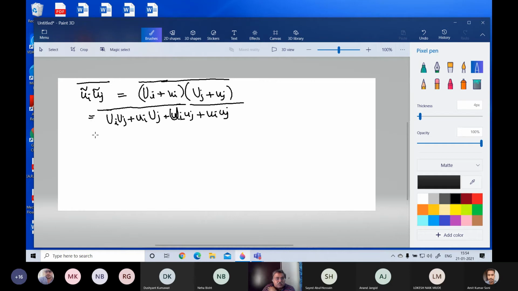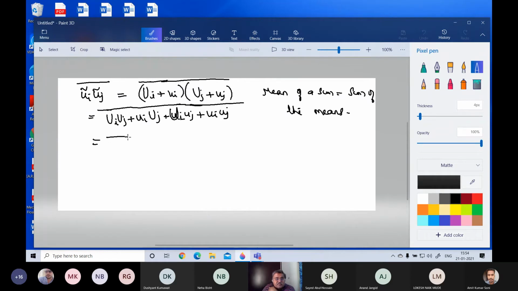Now comes the sorting out part. First of all, you are allowed to do this: this is a mean over a whole sum. The mean of a sum is equal to the sum of the means.